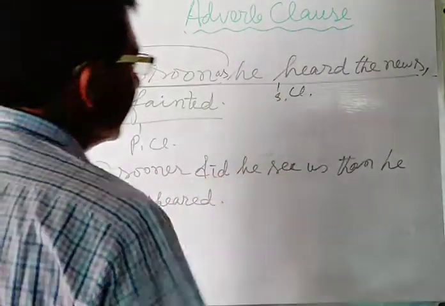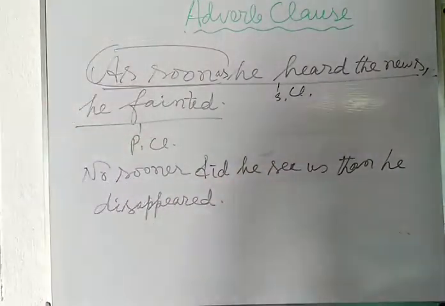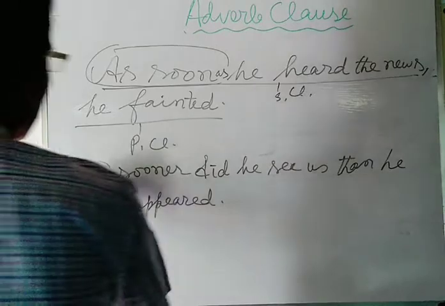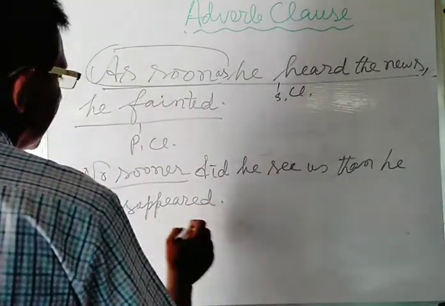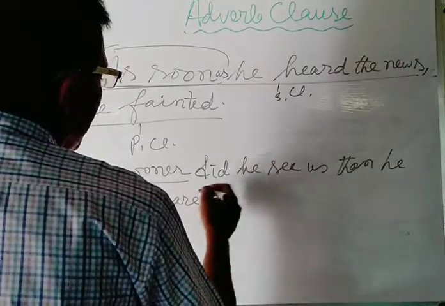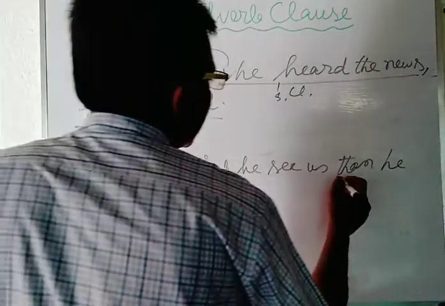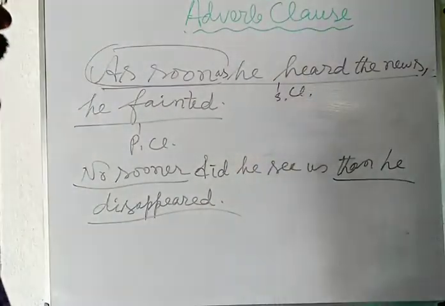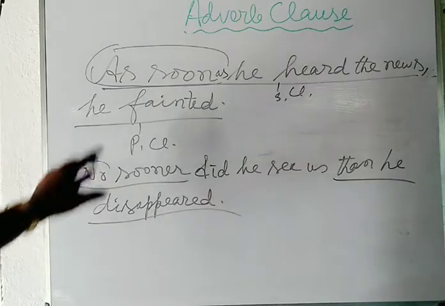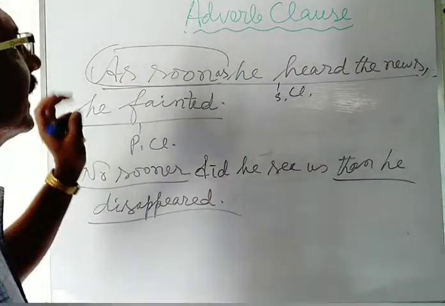No sooner did he see us than he disappeared. In this way, an adverb clause may also be introduced.